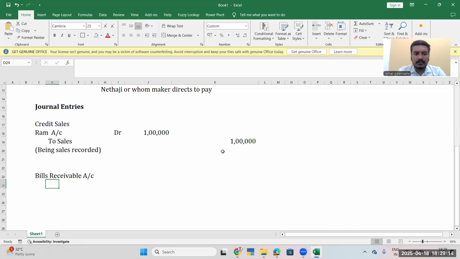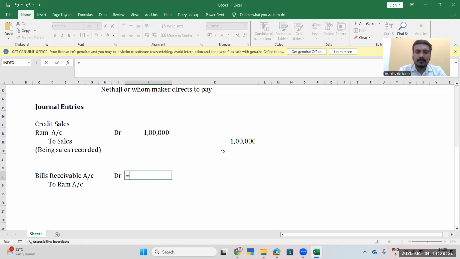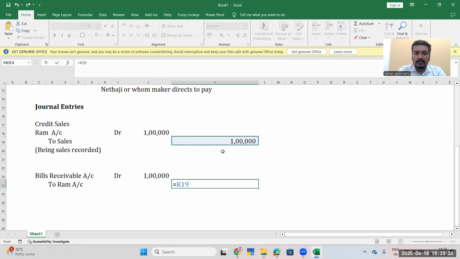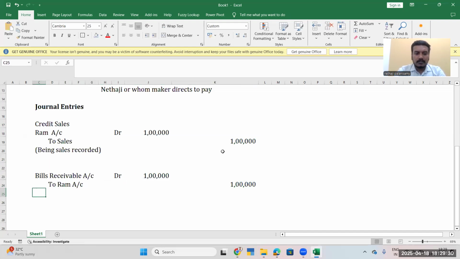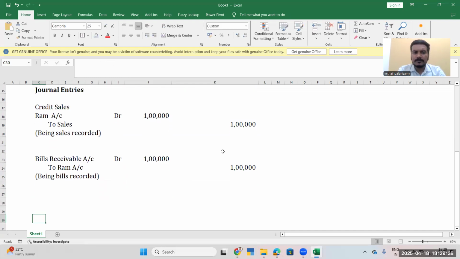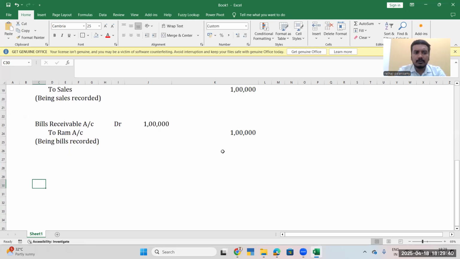Bills receivable account we will be creating, and we will be transferring the Ram to bills receivable account so that it will be distinguished from our regular Ram debtors. Okay, bills recorded. Once the bill has been recorded, what are the options available?